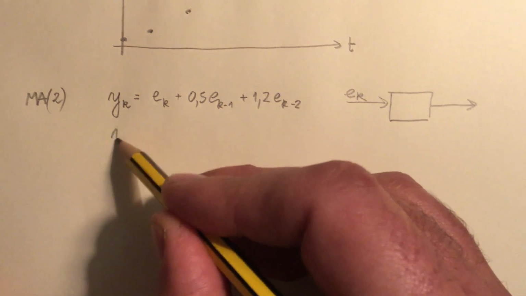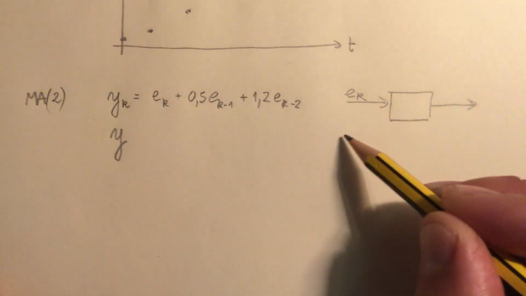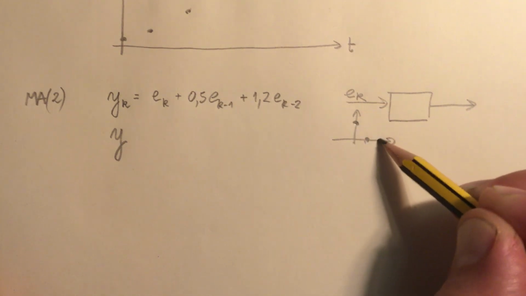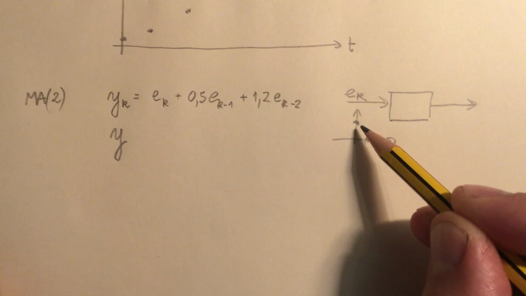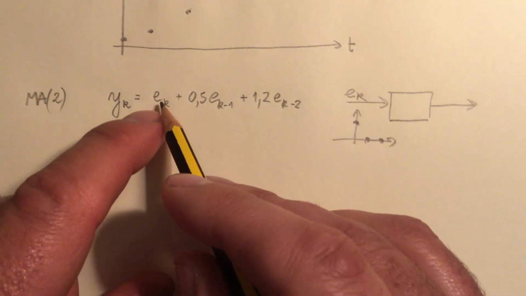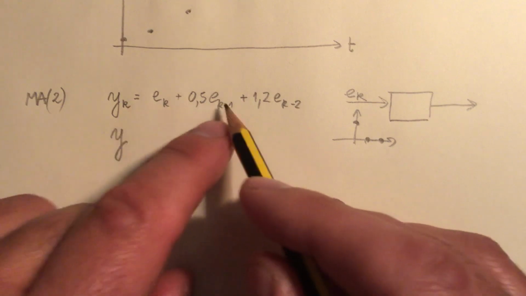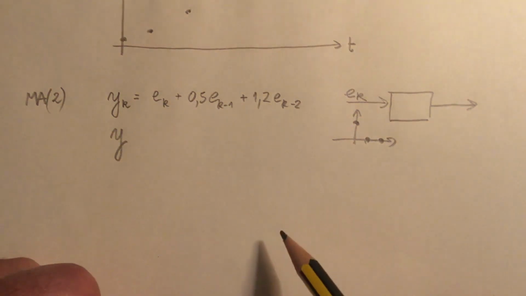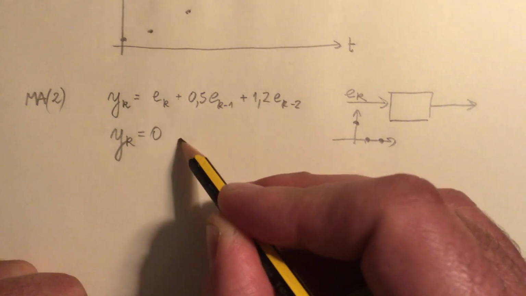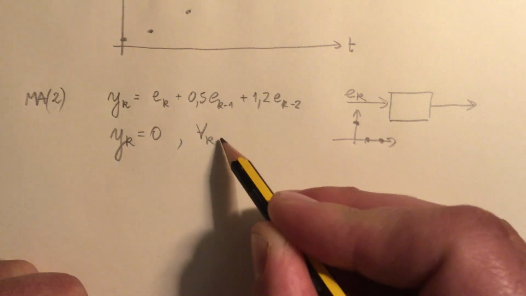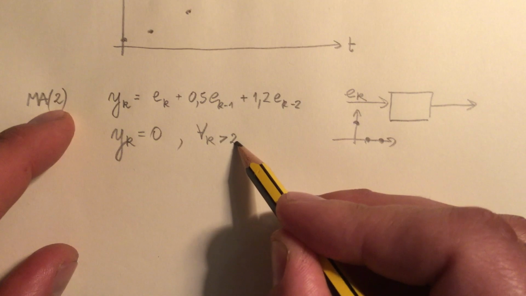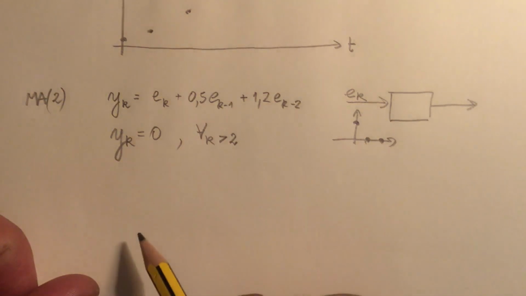Think about it. If e of k is equal to this, then at any time instant sufficiently far from 0, this will be 0. So will this, and so will this. And consequently, y of k is equal to 0 for every k larger than 2, which is the order of this moving average.